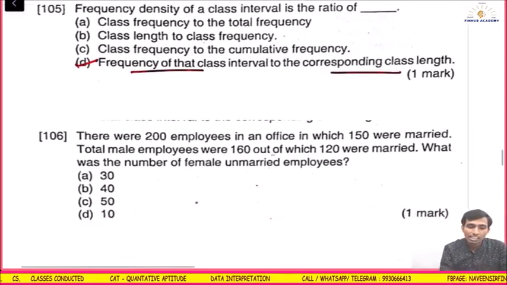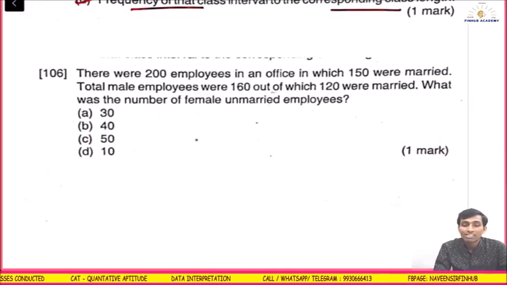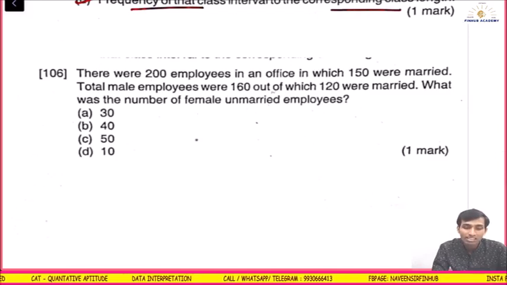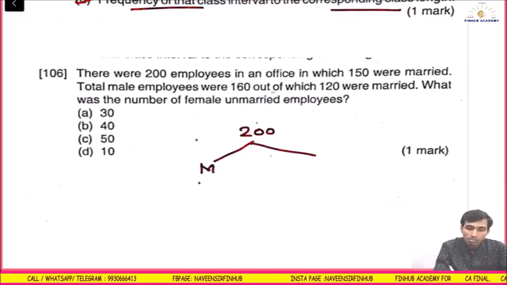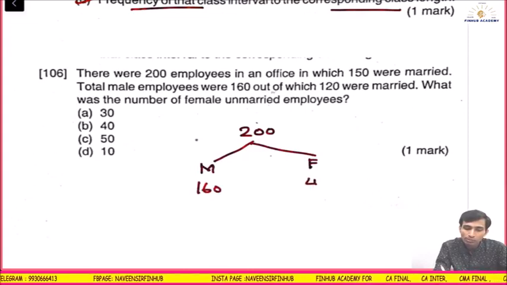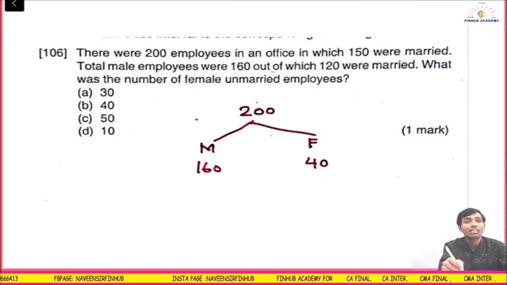Next. There are 200 employees in an office in which 150 were married. Total male employees were 160. So there are 200 employees, out of which first you should write male employees. Male is how much? 160. Female is how much? 200 minus 160, this 40. This is the advantage of a table. I am making a table, so I get the hidden figures. Out of 200, 160 is male, means 40 is what?